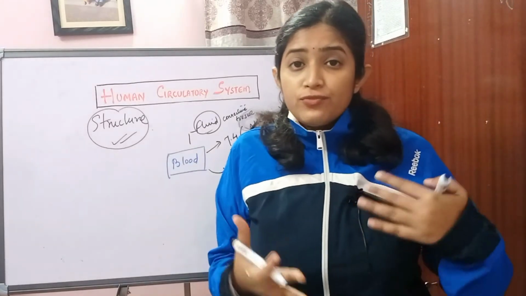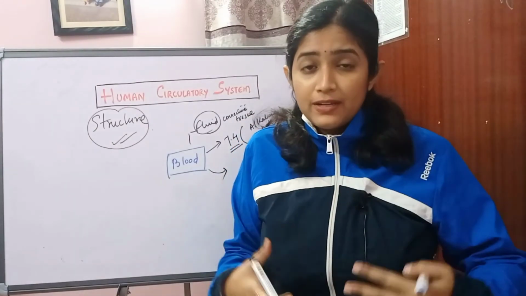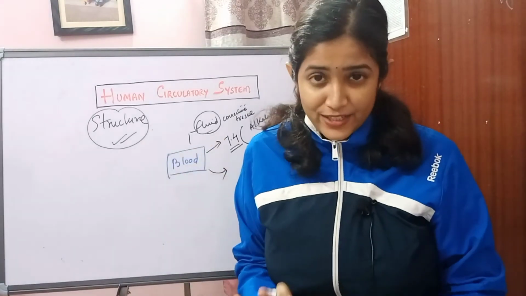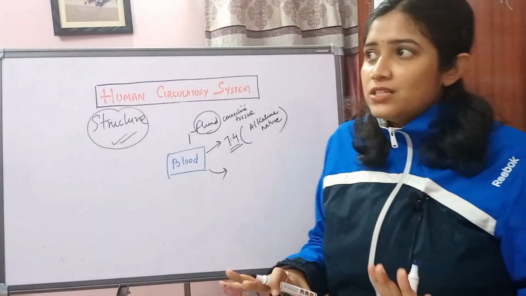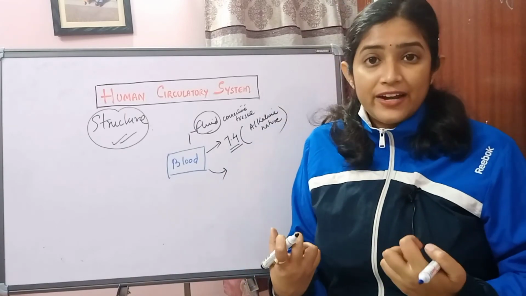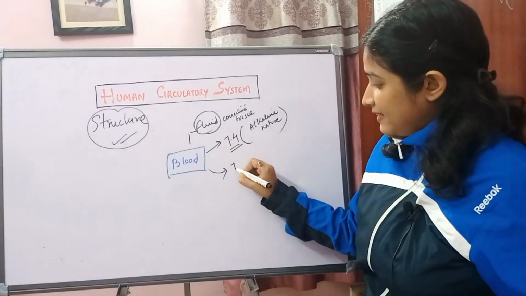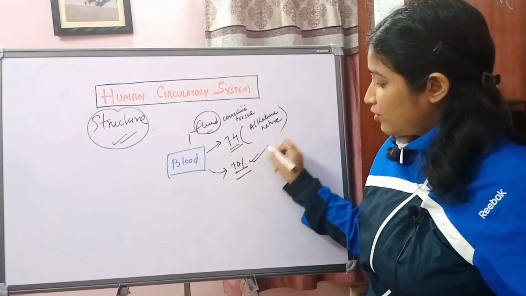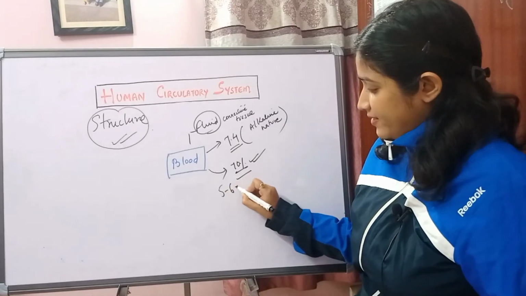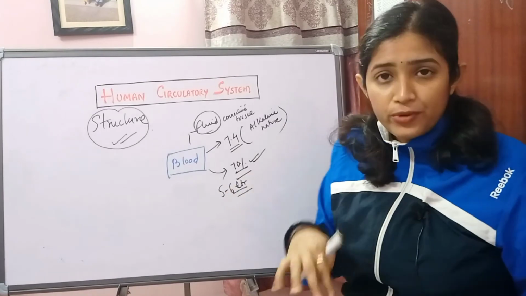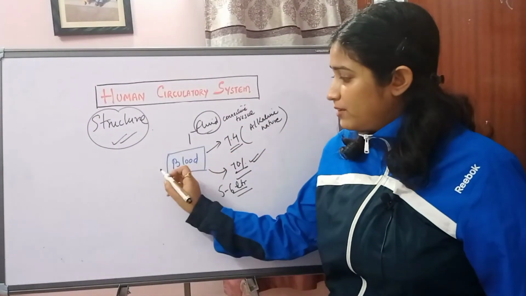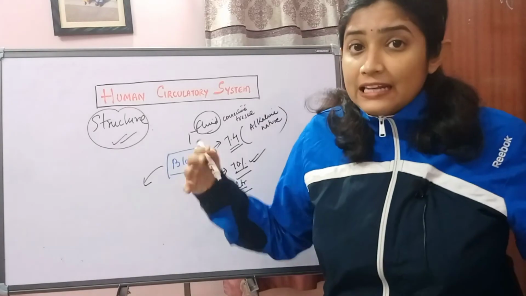Human body blood constitutes around 5 to 6 liters. On an average, around 70% of our body hydration is due to blood. Is it clear? On an average, around 5 to 6 liters is found in the human body. If these facts and figures are clear, now we can proceed to where the blood lives.